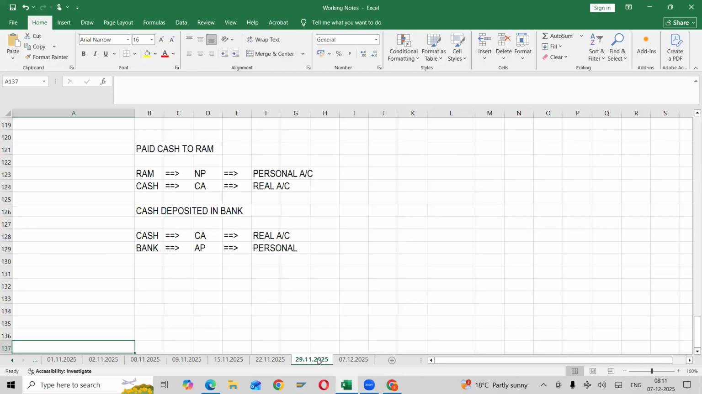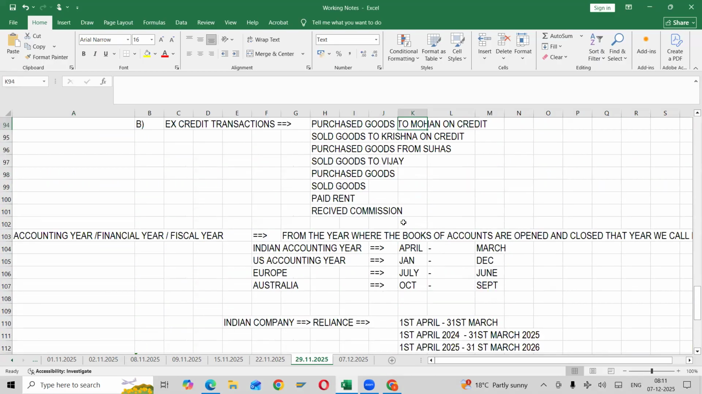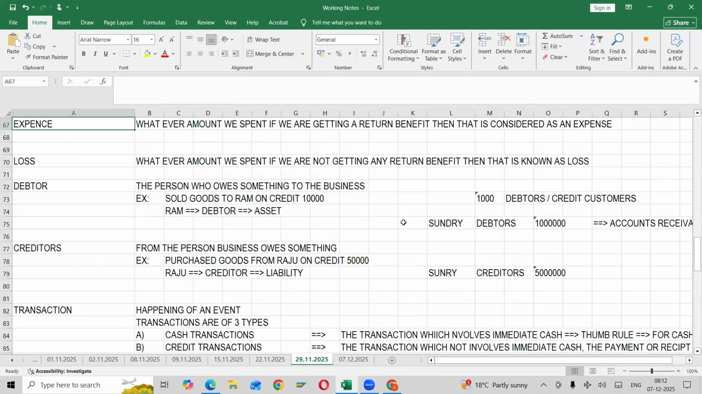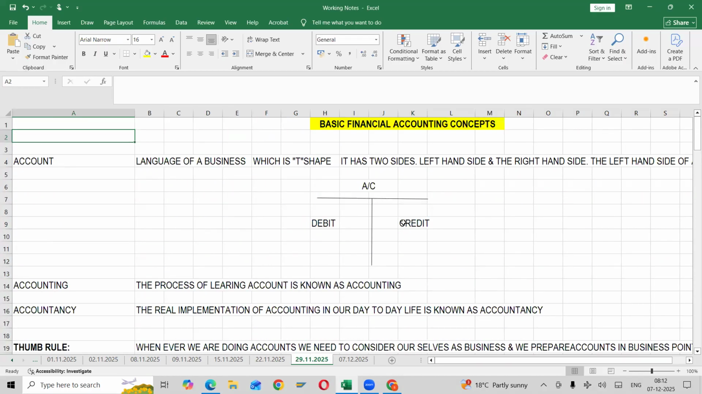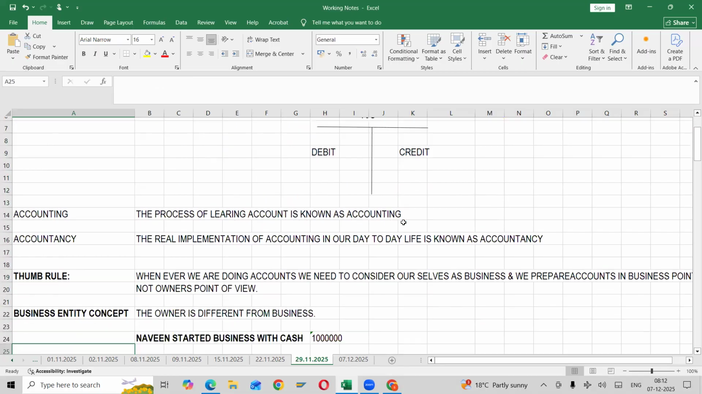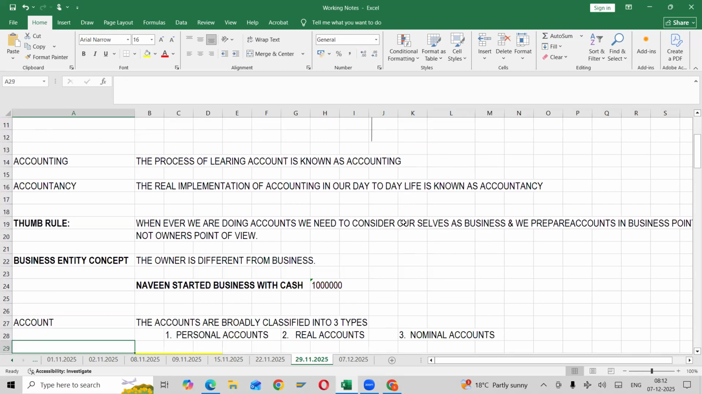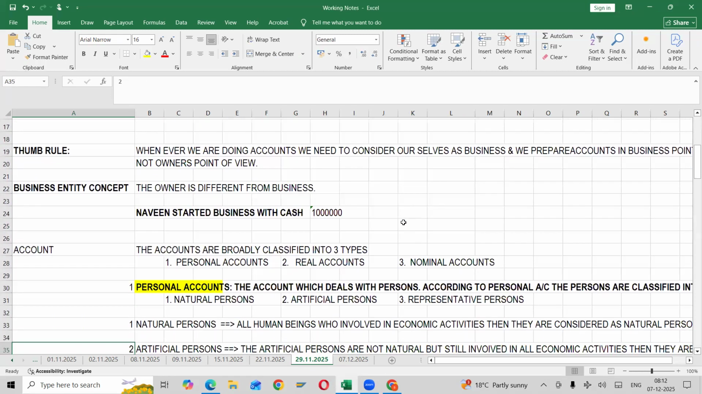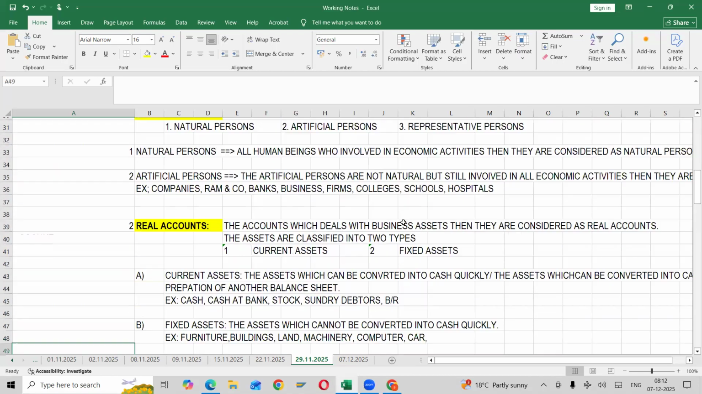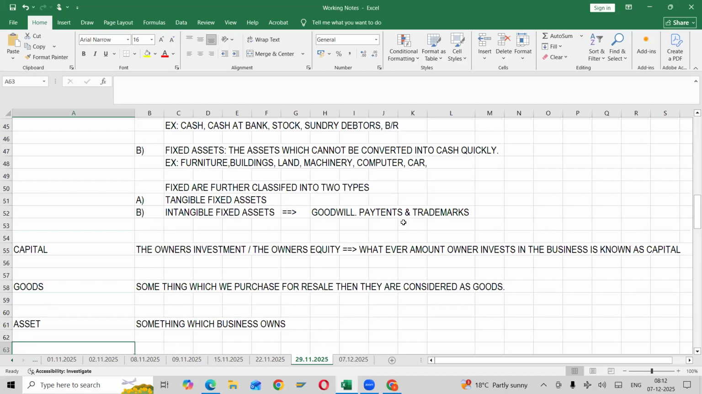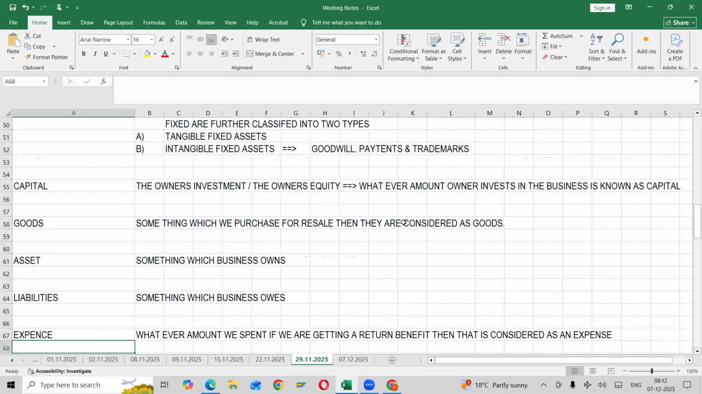So, any questions? Last week we discussed a few basic concepts: what do you mean by an account, accounting, accountancy, correct? What do you mean by debit, credit? It's required, that's the reason we are discussing it. What is a thumb rule? What do you mean by an entity concept? Next one, different types of accounts, and what do you mean by a transaction? What do you mean by capital? Whenever we are doing an account, we need to always think that the business and the owner are separate, and we always do accounting from the business point of view, right?